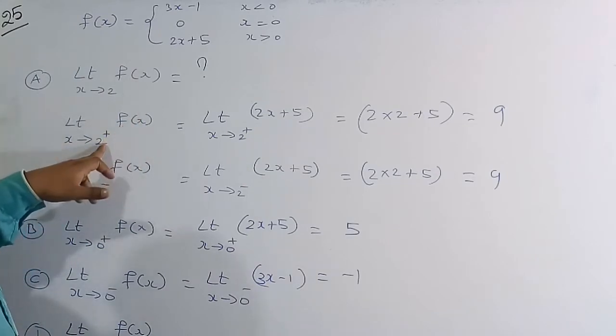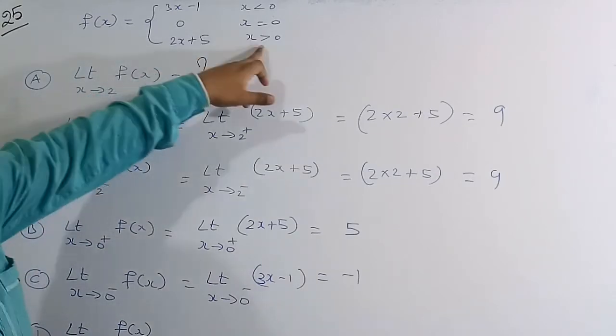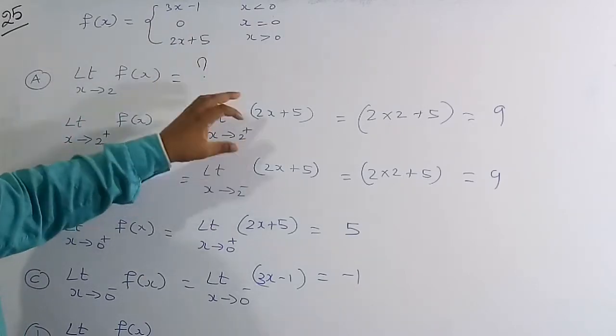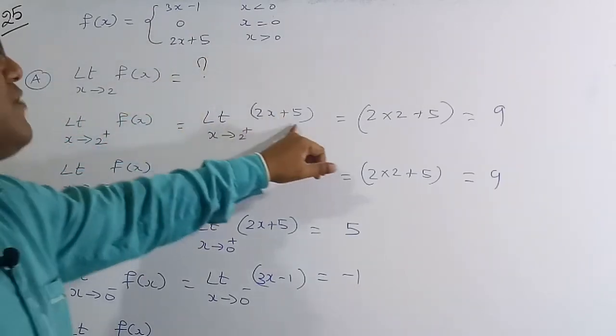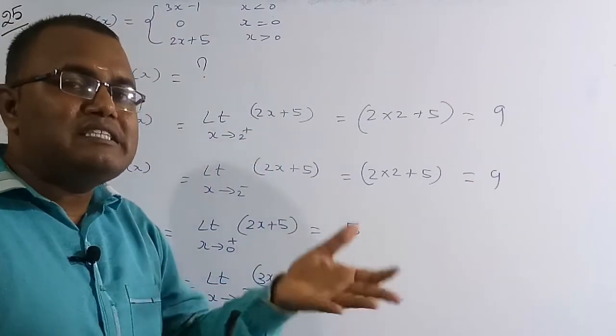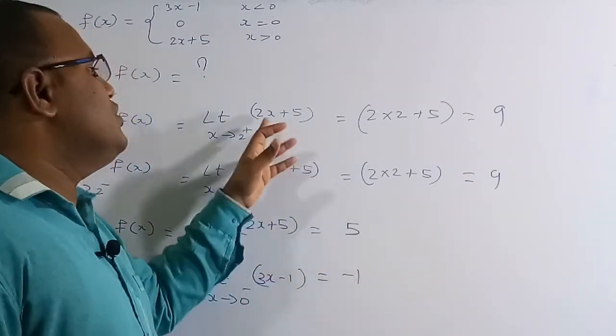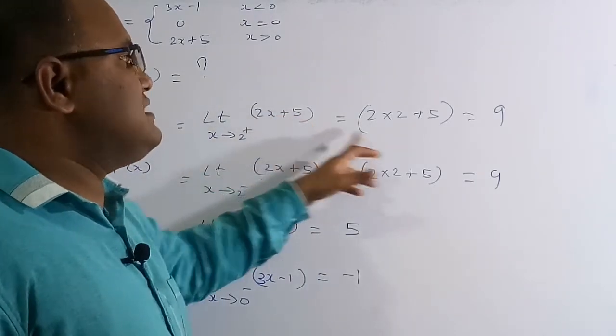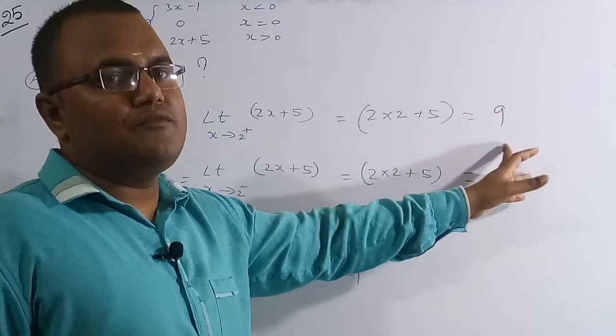Since x is greater than 2, it is greater than 0, so the function is 2x plus 5. So for limit x tends to 2 plus, in this region the function is 2x plus 5. In place of x we substitute 2, so 2 into 2 is 4, plus 5 is 9. Therefore the right hand limit of the function is 9.